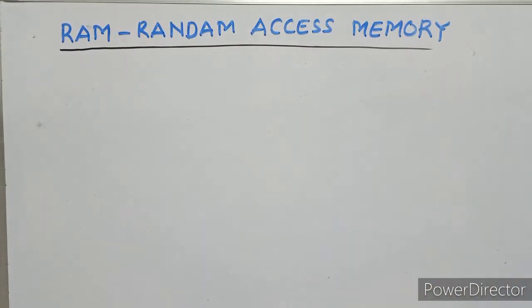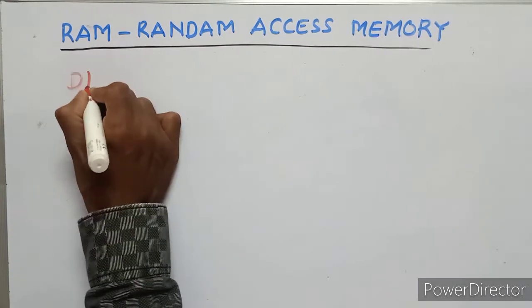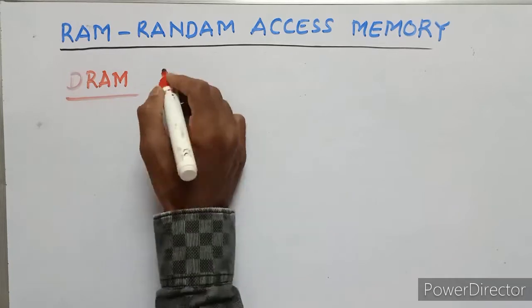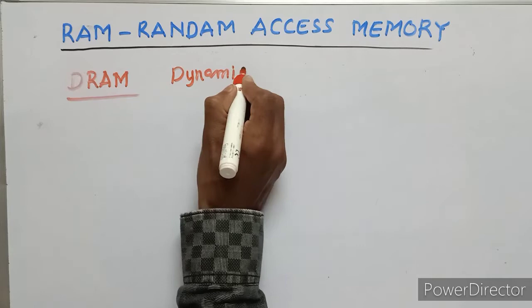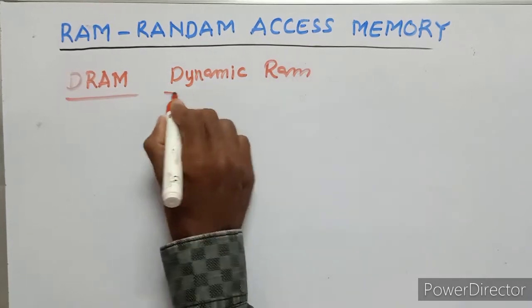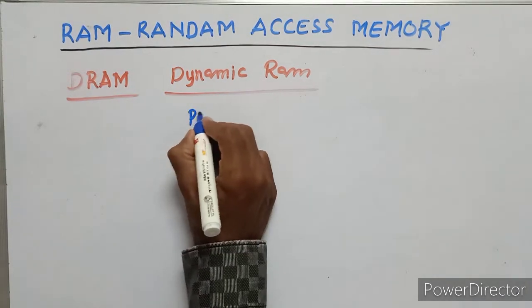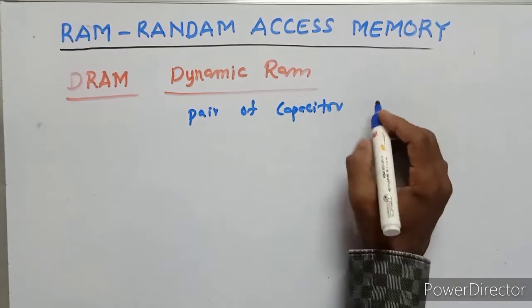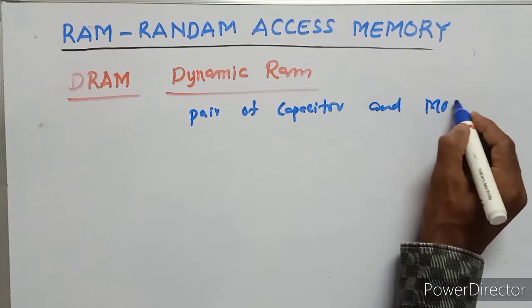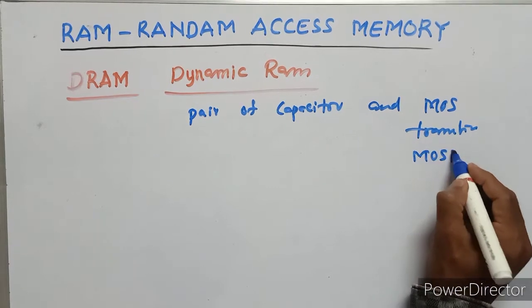Next, the operation of DRAM. DRAM means dynamic random access memory. It contains a pair of capacitor and MOS transistor, that is the MOSFET.